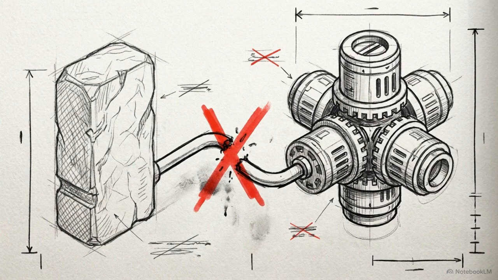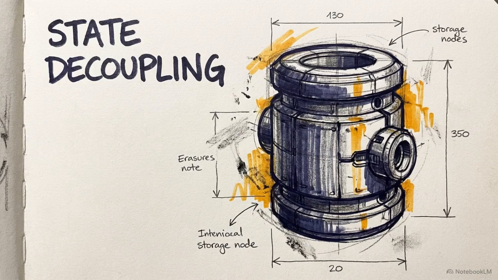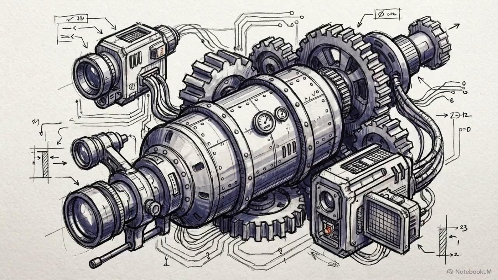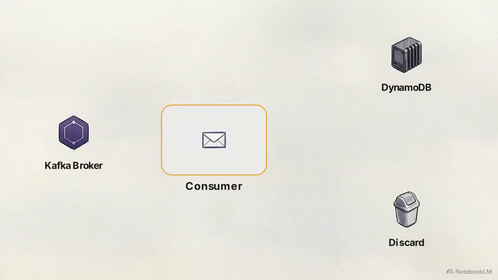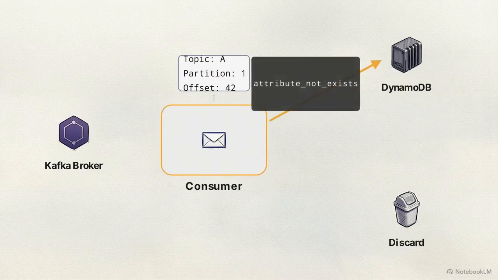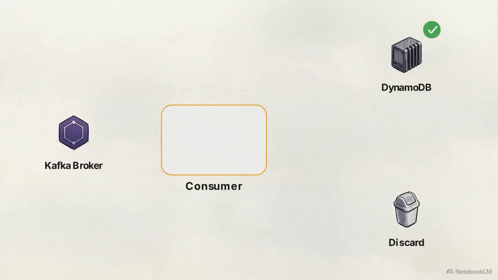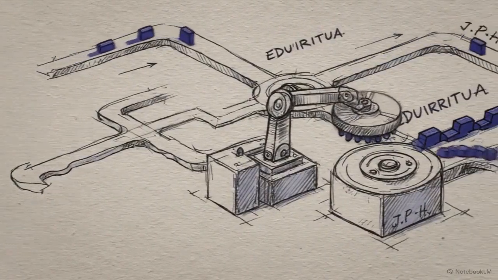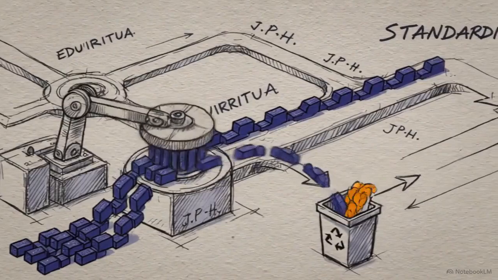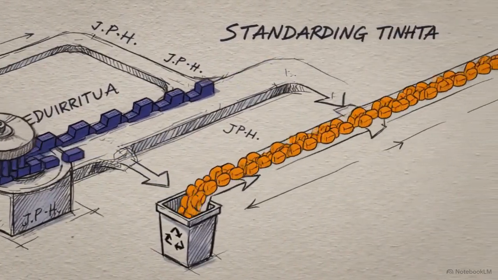To prevent this, we have to decouple the state of the business action from Kafka's internal offset tracking. We achieve this with the idempotent consumer pattern, integrating a highly available, low-latency NoSQL store like DynamoDB directly into the processing logic. As the consumer receives a packet, it extracts a unique key, mapping the topic, partition, and offset. It pings the DynamoDB table using an atomic attribute not exists condition. If the database confirms this key has already been processed, the consumer simply drops the duplicate packet. An idempotent architecture doesn't stop duplicates from traveling over the network. It simply renders them mathematically harmless to the business state.